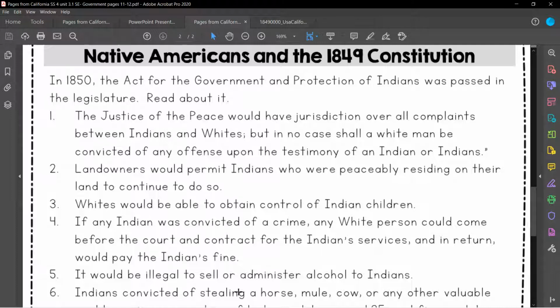Number 3 says whites would be able to obtain control of Indian children. So what does that mean? That basically means they can enslave them. They can take them and do what they will with them. They can take children of Native American families just because.